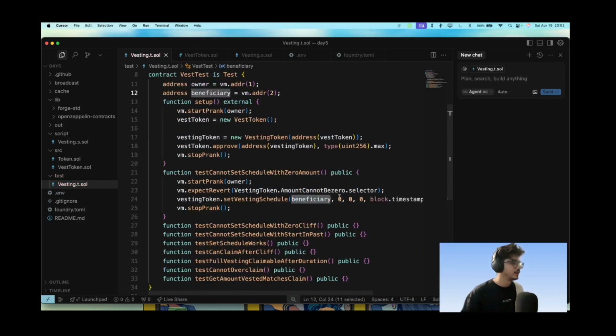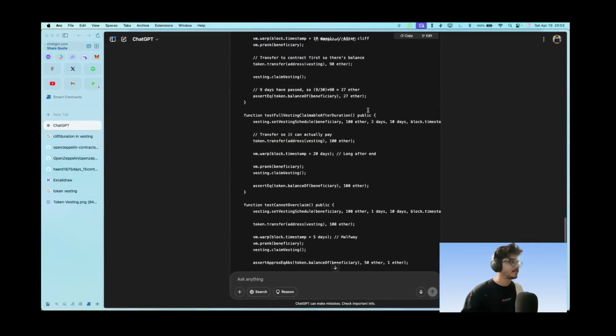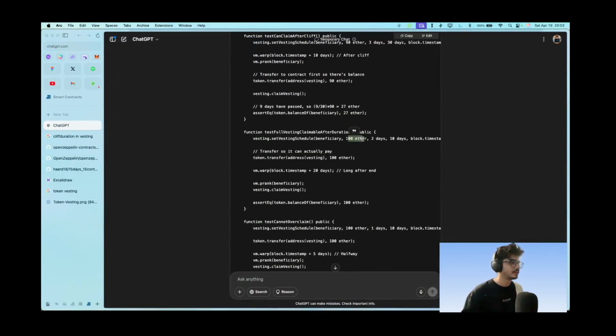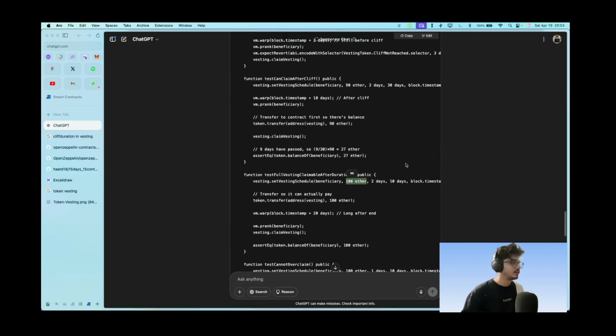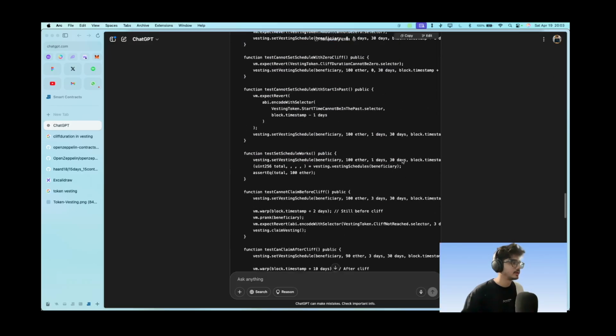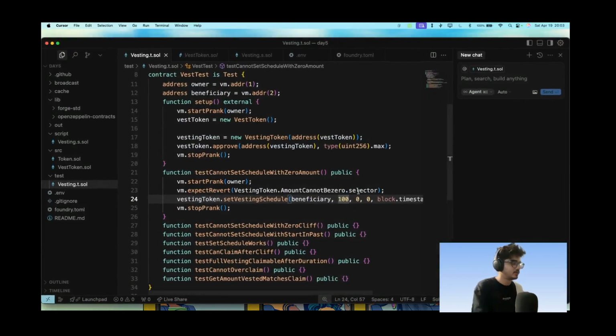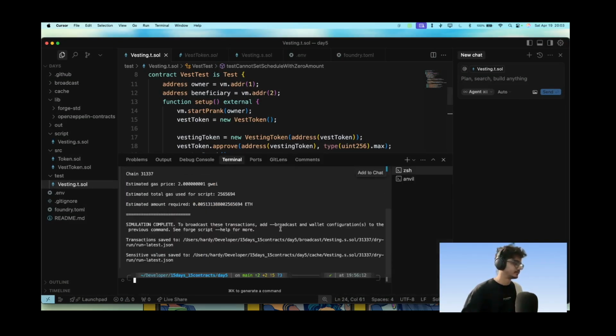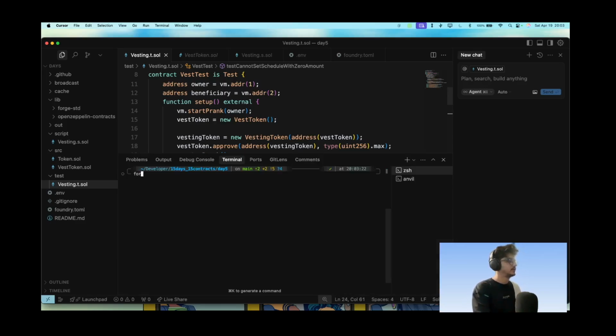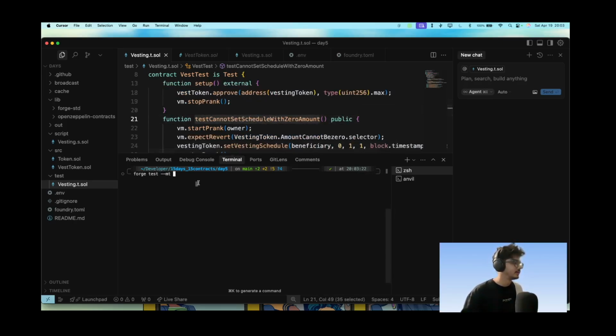Yeah, cool. And the total amount will be 100, whatever, here it is 100 ether. With 0 amount it cannot be done, so that's what we need here. Now let's test the first function. Okay, let's test if this works. I'm not sure if it will, but let's test this function with 0 amount.